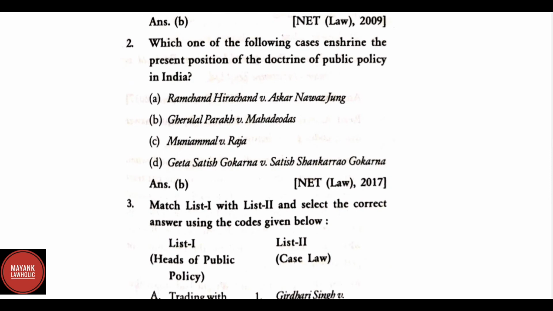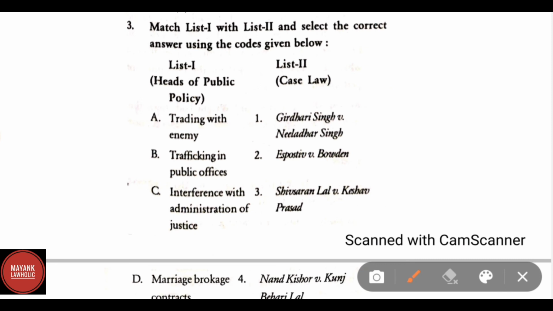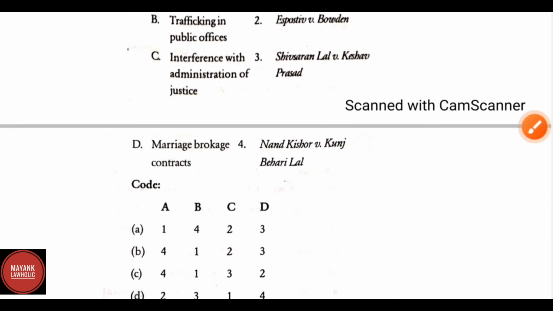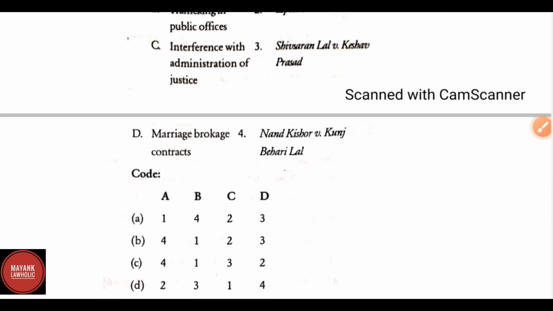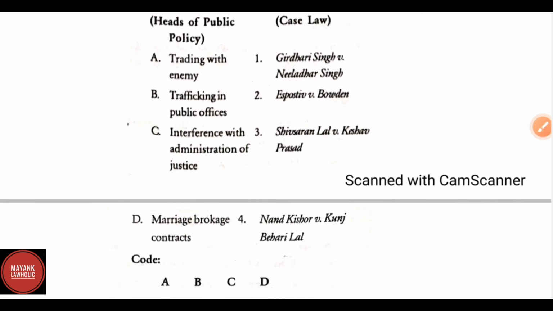Which one of the following cases can enshrine the present position of the doctrine of public policy in India? Correct answer is Gherulal Parekh versus Mahadev Das. Match the following: list 1 and list 2. List 1 consists of heads of public policy: A. Trading with enemy, B. Trafficking in public offices, C. Interference with administration of justice, and D. Marriage brokerage contracts. We have to match them with the relevant case law.